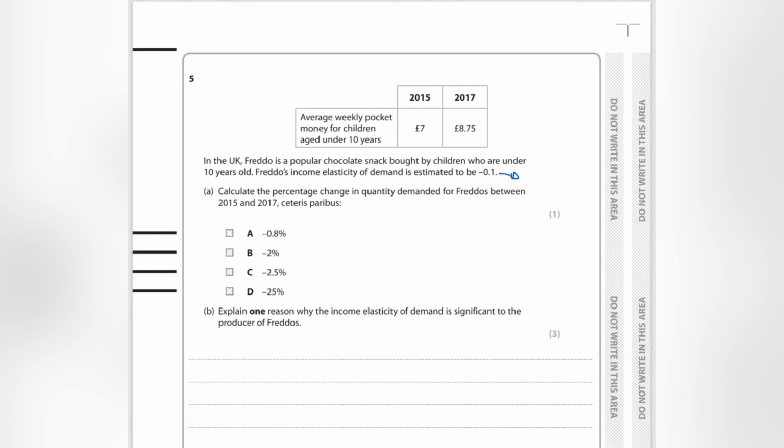Right, the first thing that I understand from this is that this is an inferior good. And the reason why is because inferior goods have a negative YED, income elasticity of demand. What that means is that as your income falls, you will buy more of that product, and as your income rises, you will buy less of it. So goods that are inferior products tend to be things like own branded supermarket products that in a recession like in COVID or in the 2008 financial crisis, you find that they will have a huge increase in quantity demanded as people lose their jobs.